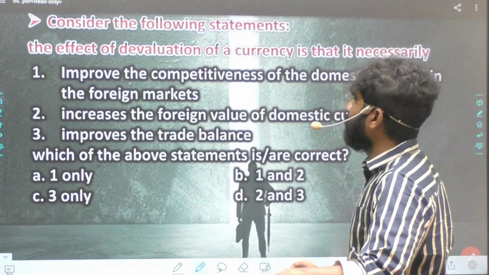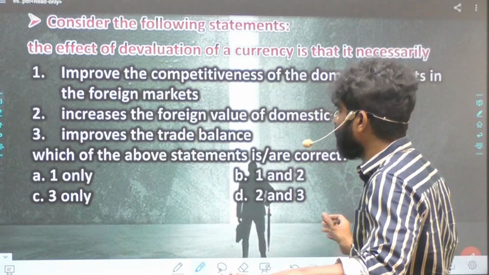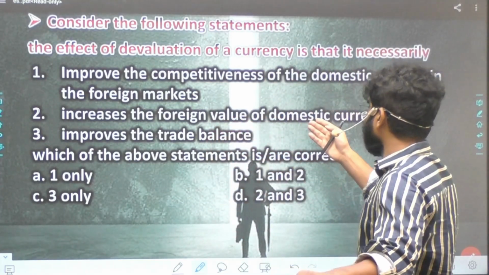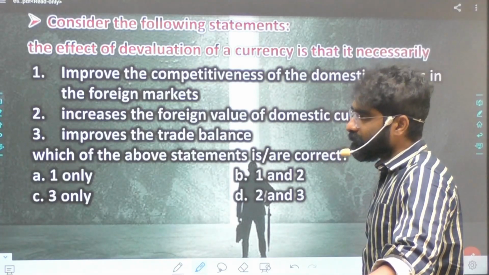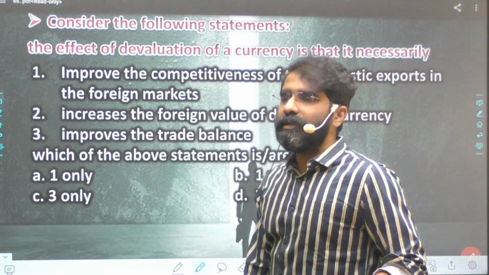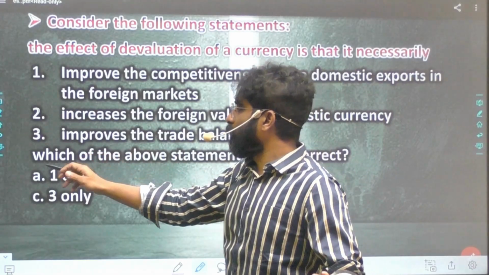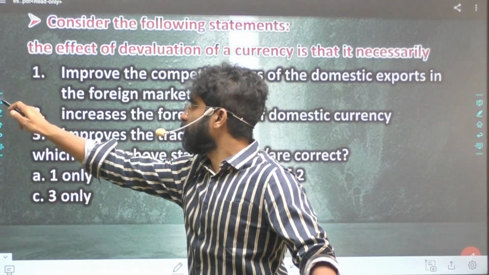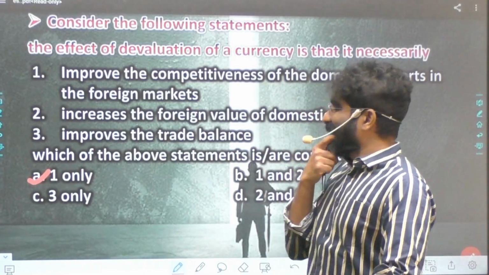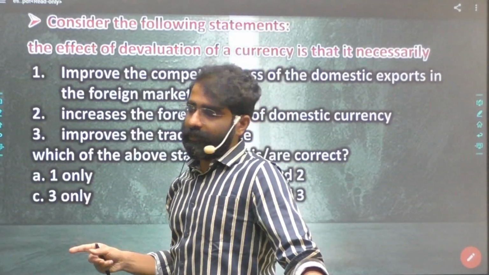Now the question is improving the competitiveness of domestic exports. This is true, so 1 is definitely there, and the option should be either A or B. Second, increases the foreign value of domestic currency. The foreign value of domestic currency is going to decrease because our currency is falling here. So this should be the better option. The foreign value of the domestic currency may not increase, because our currency has devalued.